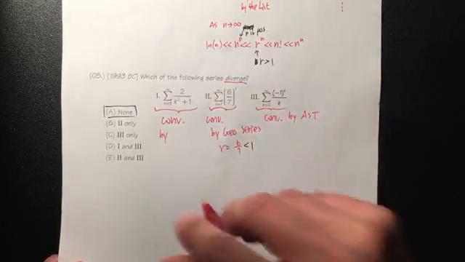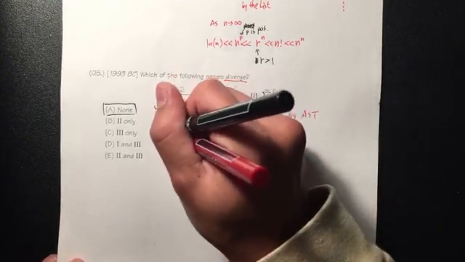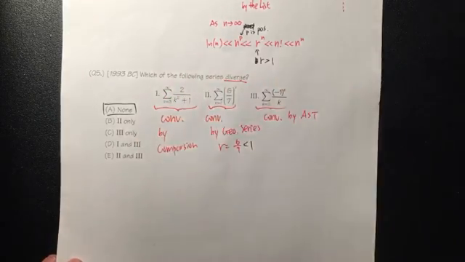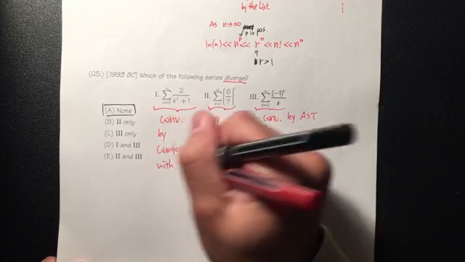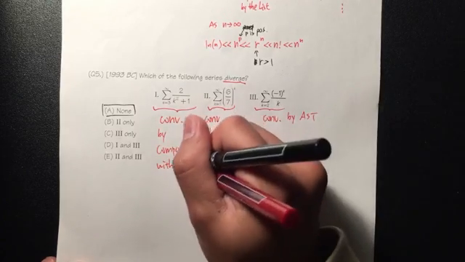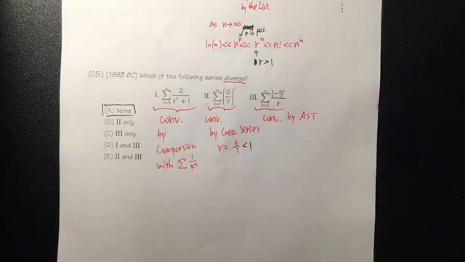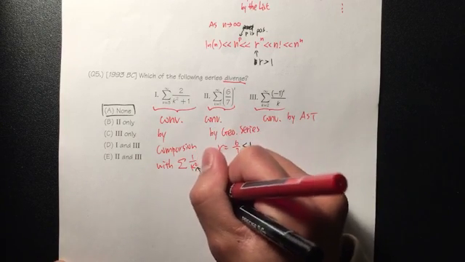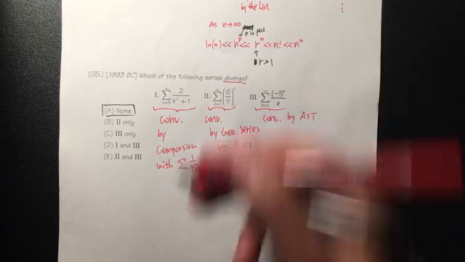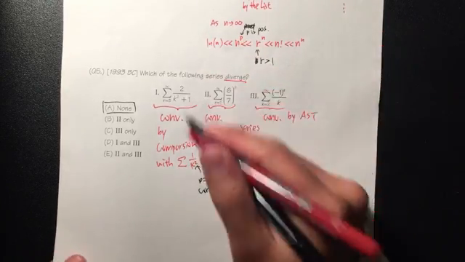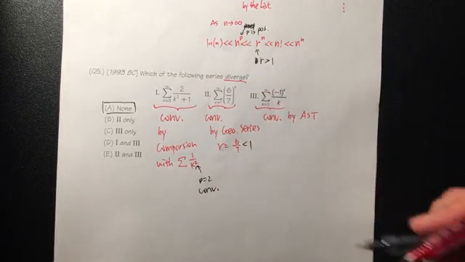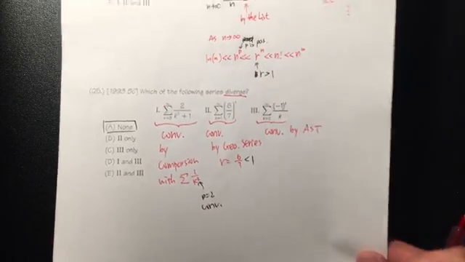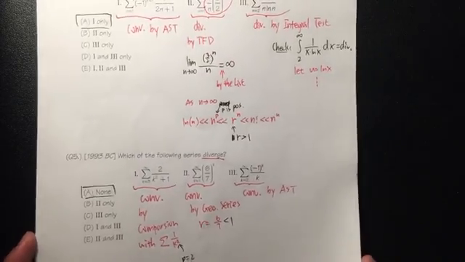So I will just write it down. Either version is okay. By comparison, we can check with the sum of 1 over k squared. Of course, this right here, p is equal to 2, so this is convergent, and if you work out the comparison test, you can draw the conclusion that this also converges. So this right here is it.